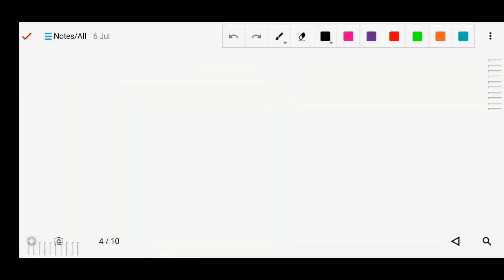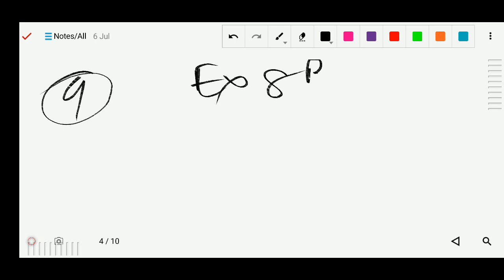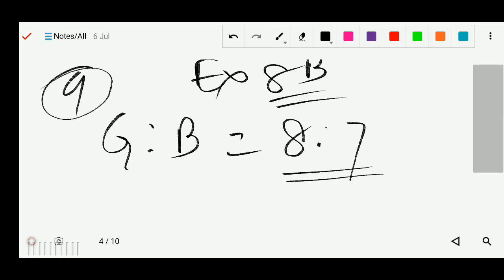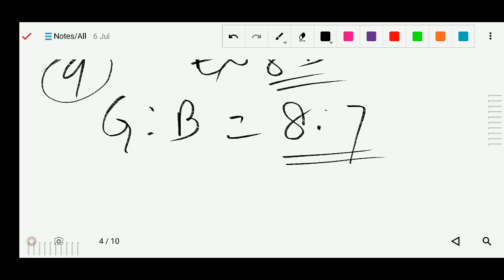Okay, question number 8 is also the same as question number 7, so you can solve it. Question number 9 is the type of question you have solved in exercise 8b, the same type of question. In this question the ratio of girls and boys is given, 8:7, and the total is given. So individually we have to find out.